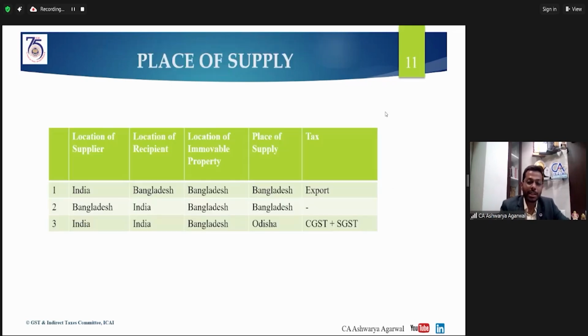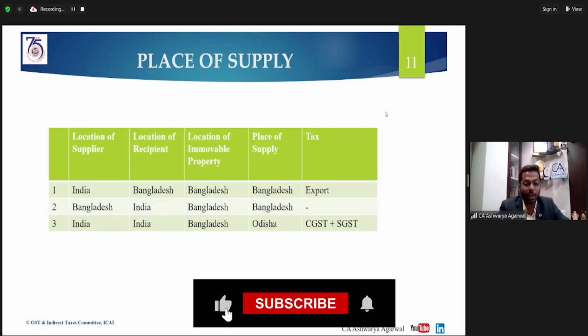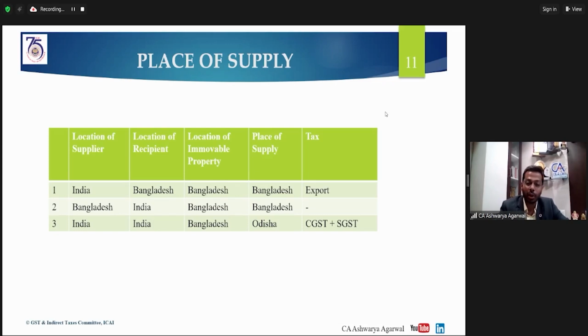So let's discuss this again with some situations. Situation number 1, where the supplier is in India and the recipient of that service is in Bangladesh and the construction service is provided to an immovable property in Bangladesh. In that case, the place of supply is the location of the immovable property. That is, the place of supply becomes Bangladesh, outside the taxable territory, so this becomes an export of service. And if it is an export of service, there is no tax applicable. You may go with payment of tax or without payment of tax and opt for the refund route, whichever you find possible.